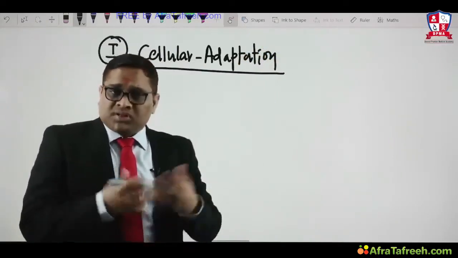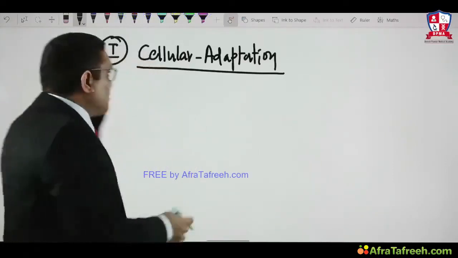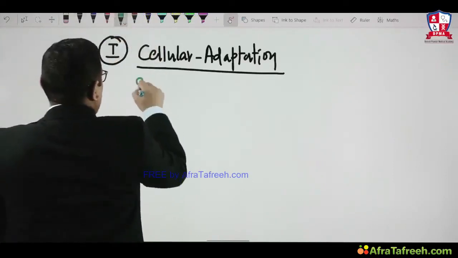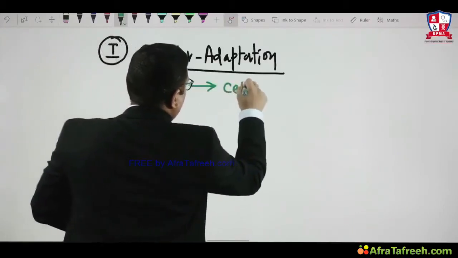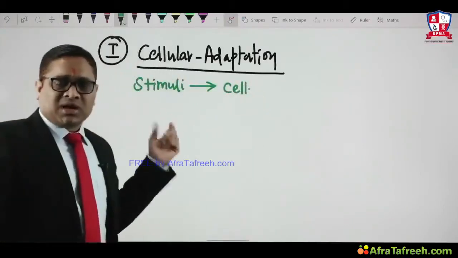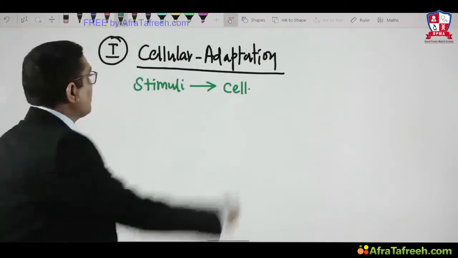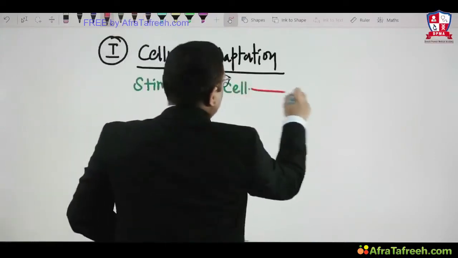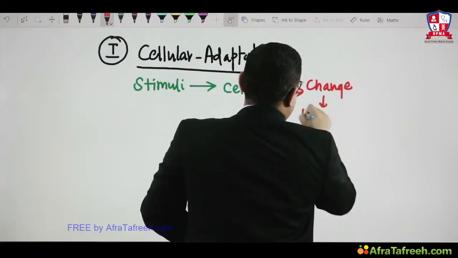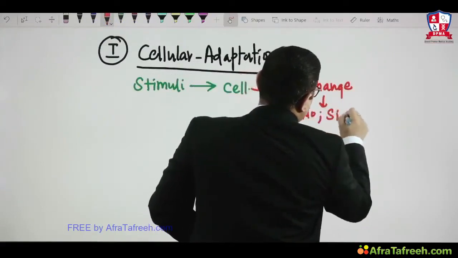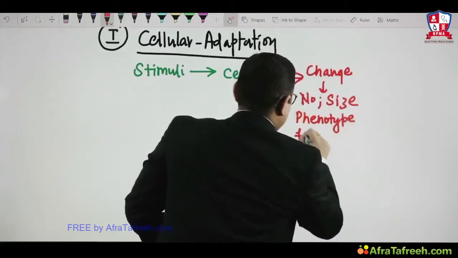So the question is, what is cellular adaptation? When this stimuli was given, we have already discussed that the stimuli was altered physiological stimuli or non-lethal stimuli. So when a stimulus is given to a cell, what will happen to the cell? The cell will have change in their number, size, phenotype, and functions.